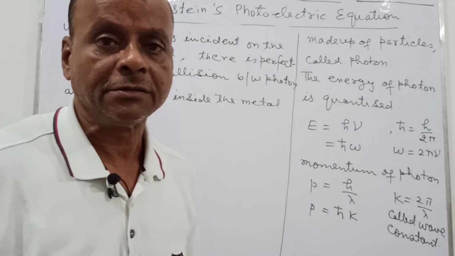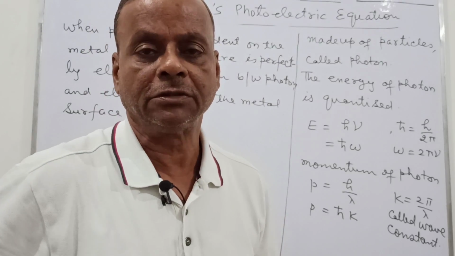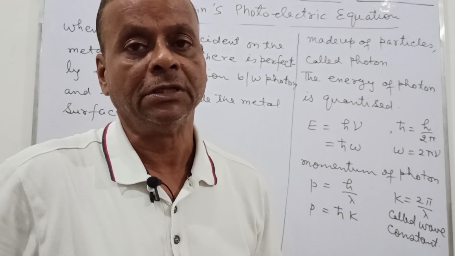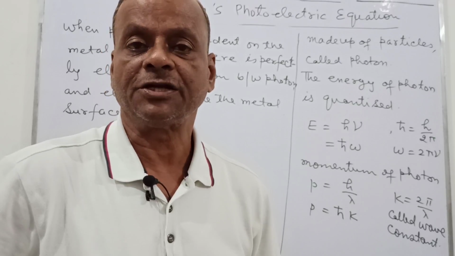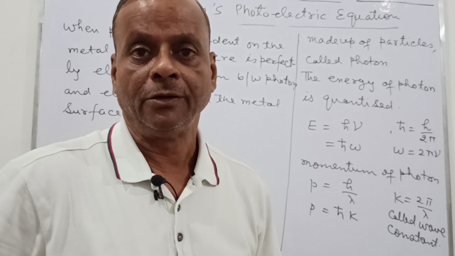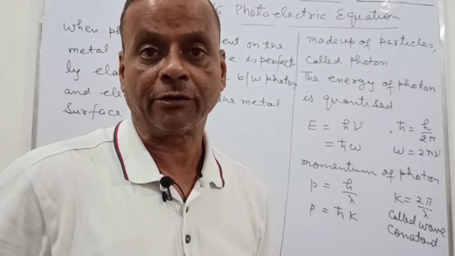When there is the perfect elastic collision, it means that there is a transfer of energy of the photon to the electron.